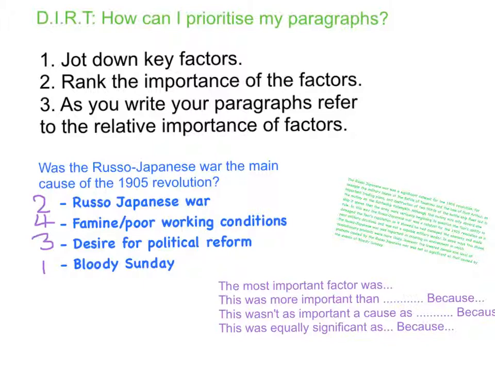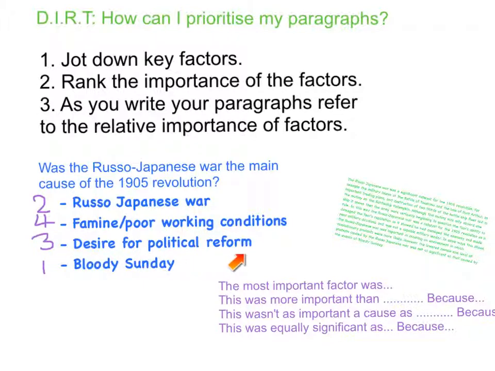Once you've decided which are the most to least important factors, then you can start writing your essay, and I would suggest that you start writing it with the most important factor first. So you could start by saying Bloody Sunday was the most important cause of the 1905 revolution, not the Russo-Japanese War, and then you go on and explain why you believe that's the case. Your second paragraph could start with, this was more important than the Russo-Japanese War because, and then you talk about how the Russo-Japanese War maybe was a cause and why it wasn't as important as Bloody Sunday.